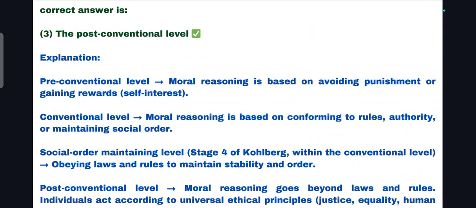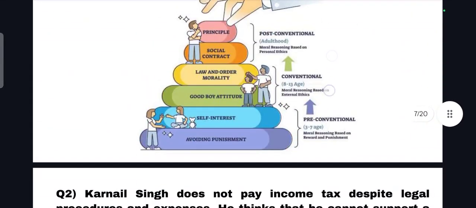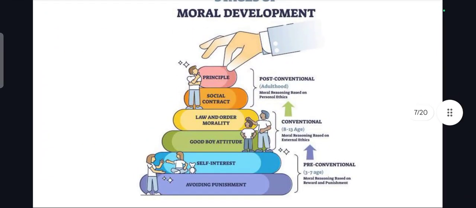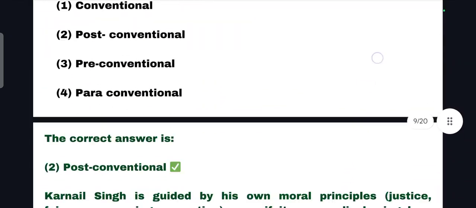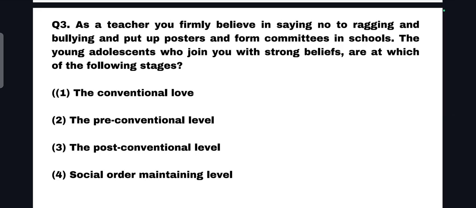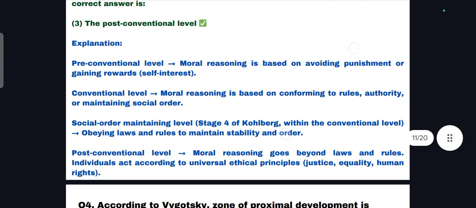So this stage is post-conventional, because what we learned earlier related to the theory of moral development, that is post-conventional, that is adolescent, which is related to adulthood. So here the reasoning is based on personal ethics. So the personal interest is the main factor behind the adolescents to join the group. Okay, so the post-conventional is the correct answer.